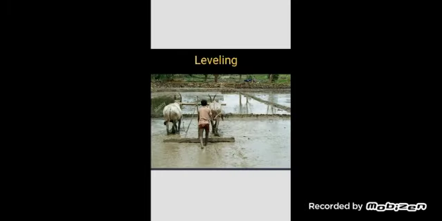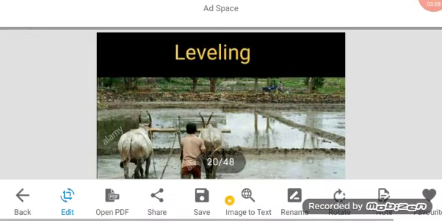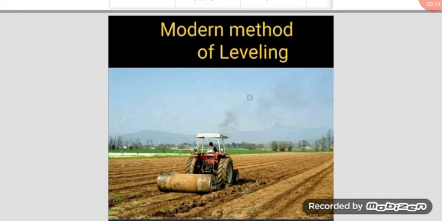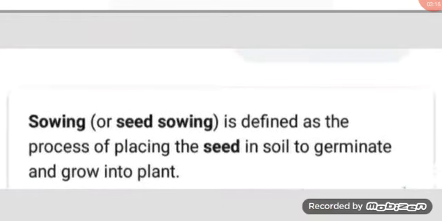And next one is leveling. This is the old method of leveling, and then if we see, this is the modern method of leveling by using tractors.